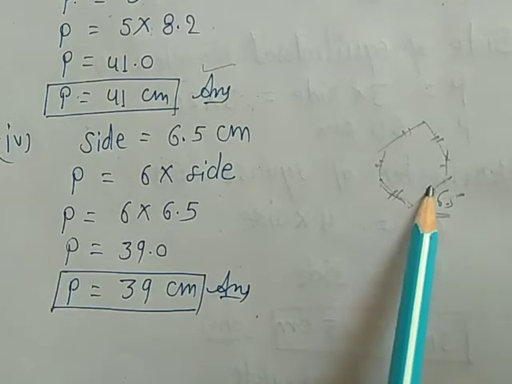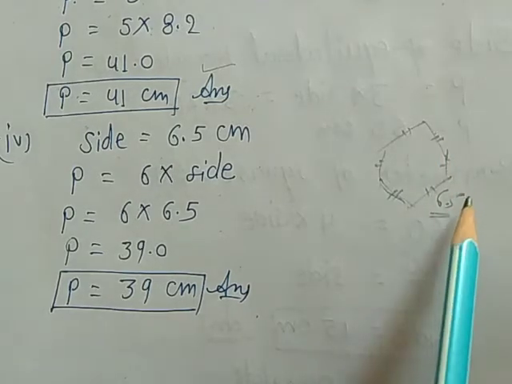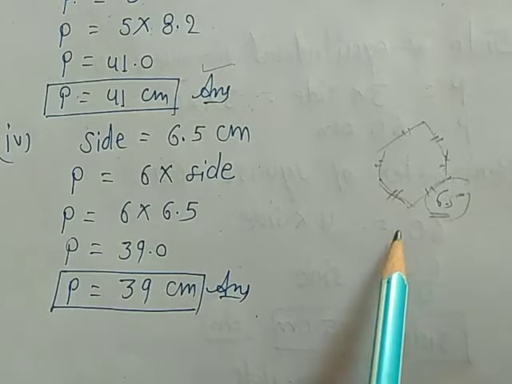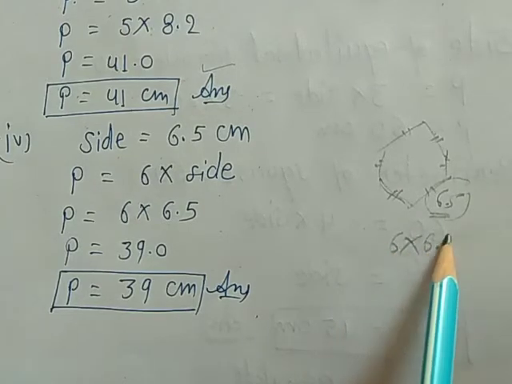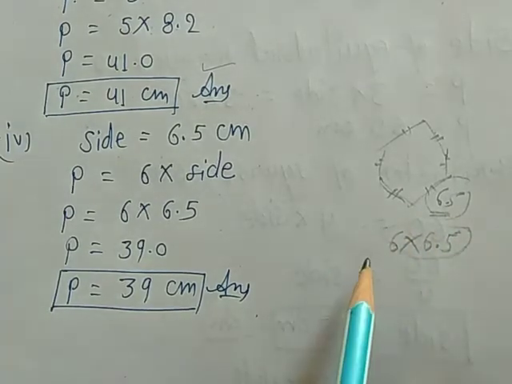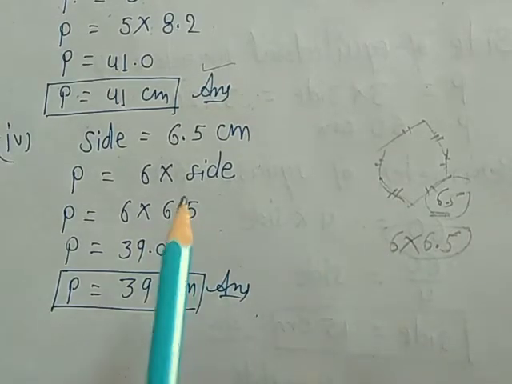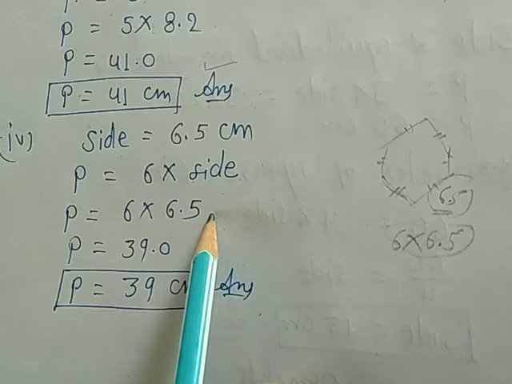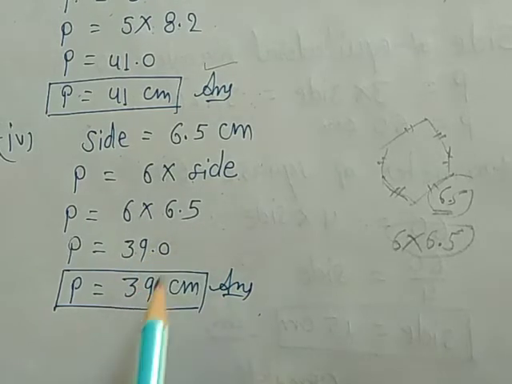And perimeter will be this plus this plus this. And all these sides are equal. So 6.5 will be added 6 times. In place of addition 6 times, simply multiply 6. So this will be 6 into side, then perimeter will be 6 into 6.5. This will be 39.0, means 39 centimeter. This is the question number 15.